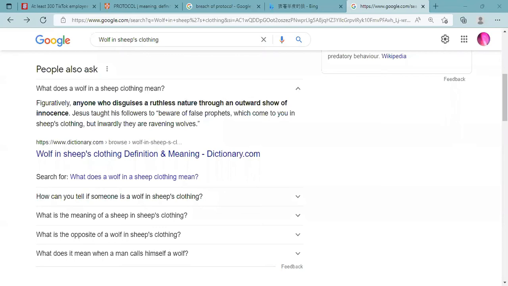A good example of a false prophet who was a wolf in sheep's clothing is Joseph Smith, the founder of Mormonism. The Mormon Church calls itself Christian and uses the name of Jesus by calling itself the Church of Jesus Christ of Latter-day Saints. But it's actually a cult. 它是邪教.